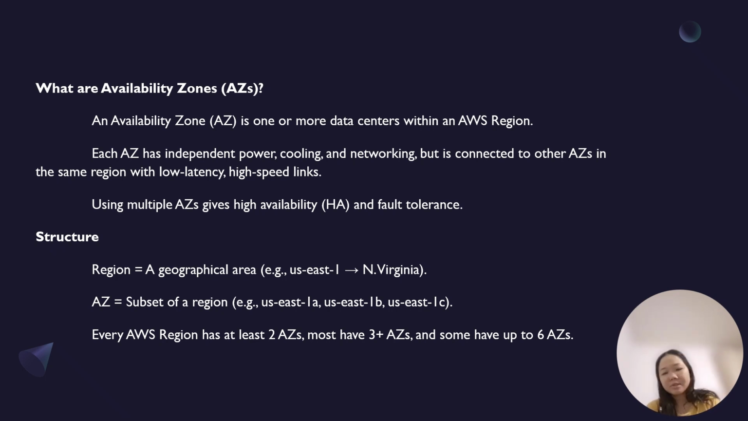Structure. Let's have a look at the structure. Region: a geographical area like us-east-1, that means North Virginia. AZ: a subset of a region, like us-east-1a, us-east-1b, and us-east-1c. Every AWS region has at least 2 AZs. Most have 3 AZs, and some have up to 6 AZs.